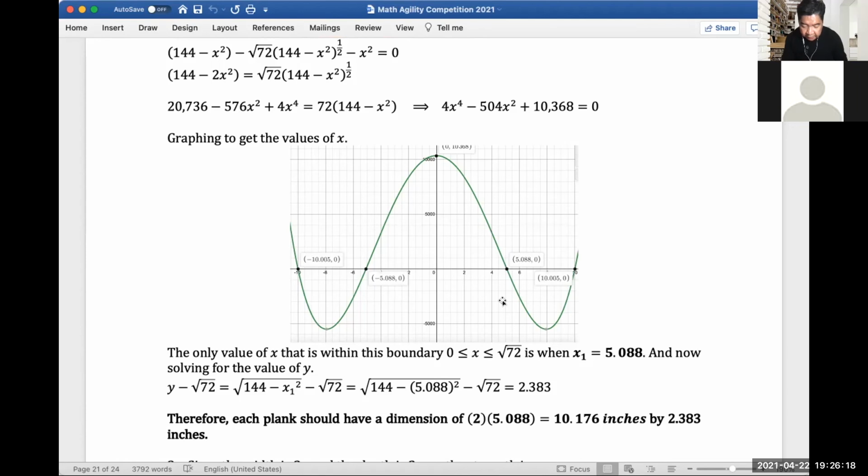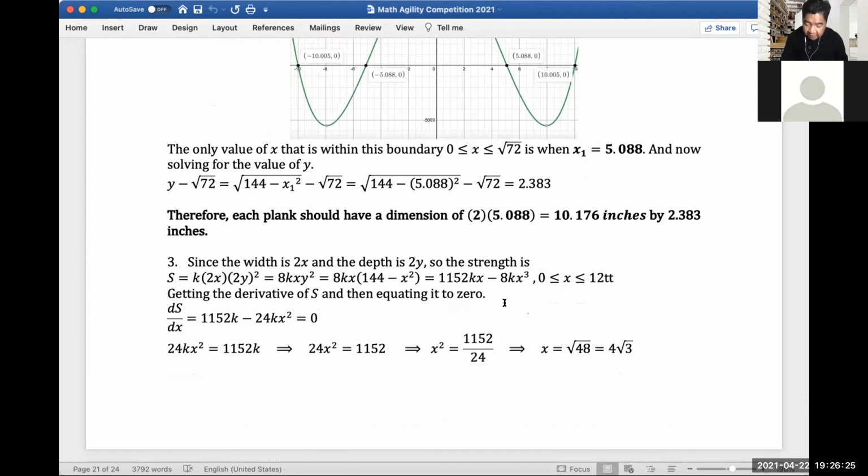So we substitute that value of x, and then we get 2.383 as the value of y, right? So therefore, each plank should have a dimension of twice our y, at 10.176 inches by 2.383 inches, right?